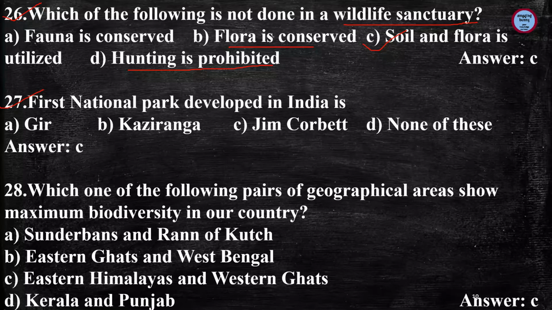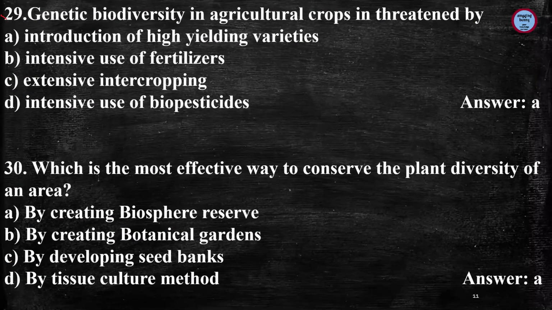Next question is, the first national park developed in India is, and the answer is Jim Corbett National Park. Next question, which one of the following pairs of geographical areas shows maximum biodiversity in our country? And the answer is Eastern Himalayas and Western Ghats. Now next, genetic biodiversity in agriculture crops is threatened by, and the answer is introduction of high yield varieties.